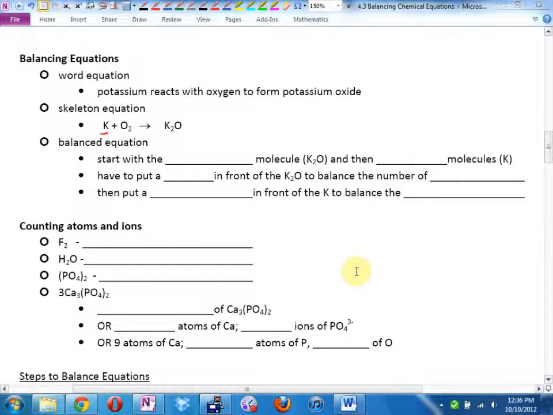So here's my skeleton equation. Potassium. Hey, potassium is that one. Reacts with oxygen. Oxygen is that one. 2 oxygens because oxygen is diatomic. To form potassium oxide, that one there.